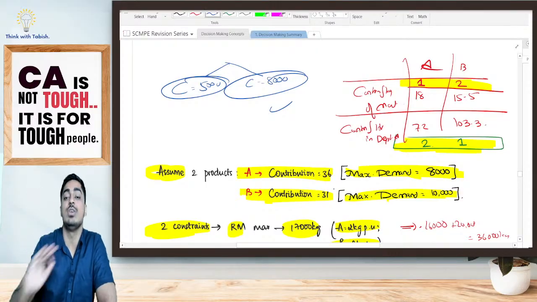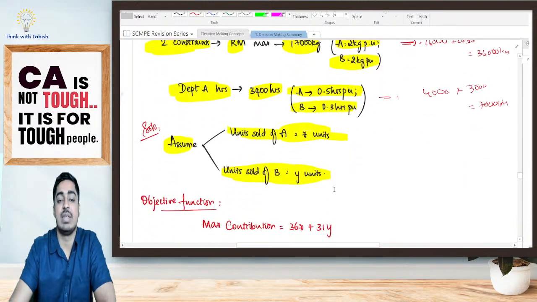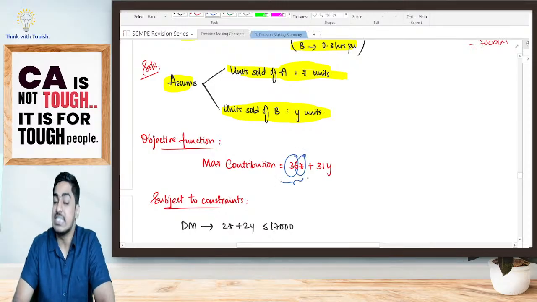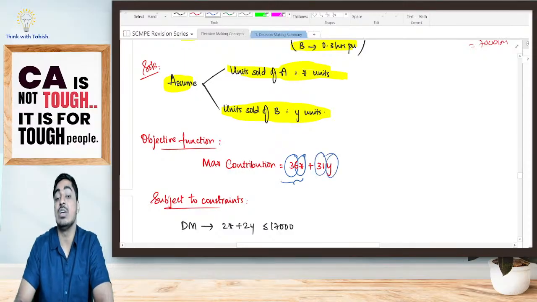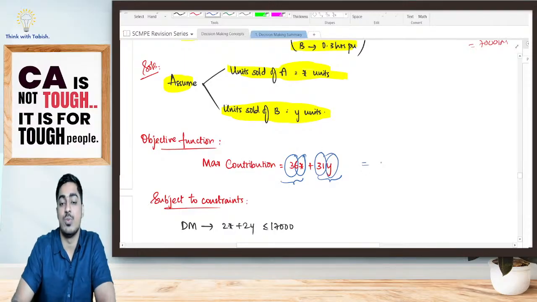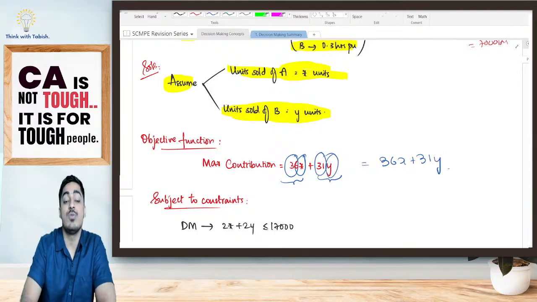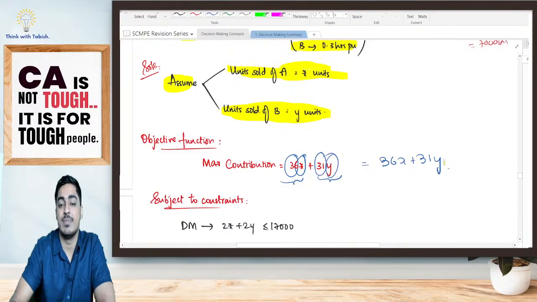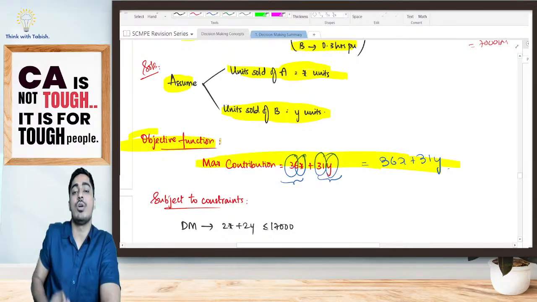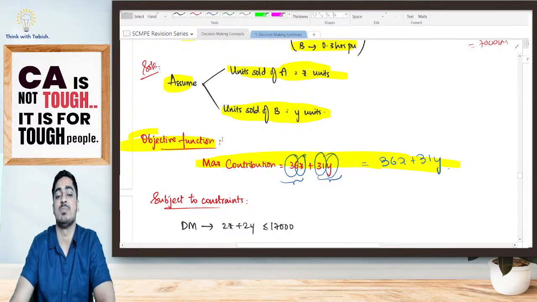That means what is going to be your total contribution, students? If I sell 1 unit of A, I will be getting 36 rupees. Like this, I am selling X units of A. That means I will be getting 36X. If I sell 1 unit of B, I will be getting 31 rupees. Like this, I am selling Y units of B. That means I will be getting 31Y. My total contribution will be equal to 36X plus 31Y. What do I want it to be? I want this contribution to be maximum. This is my objective function. I am setting my objective: maximize my contribution, which is equal to 36X plus 31Y.